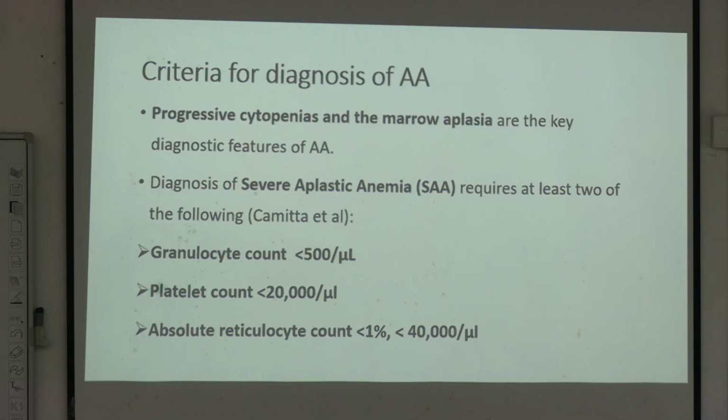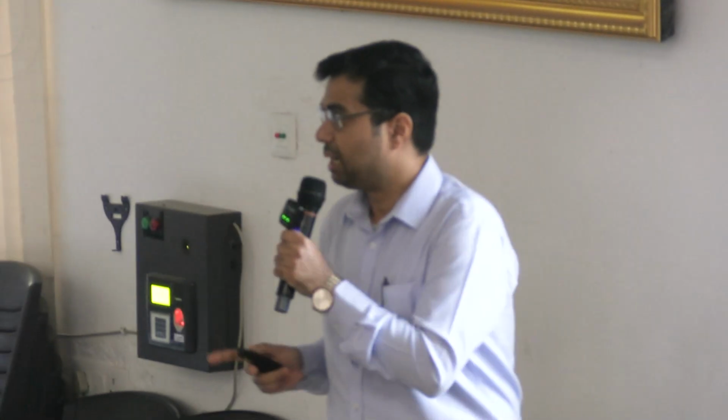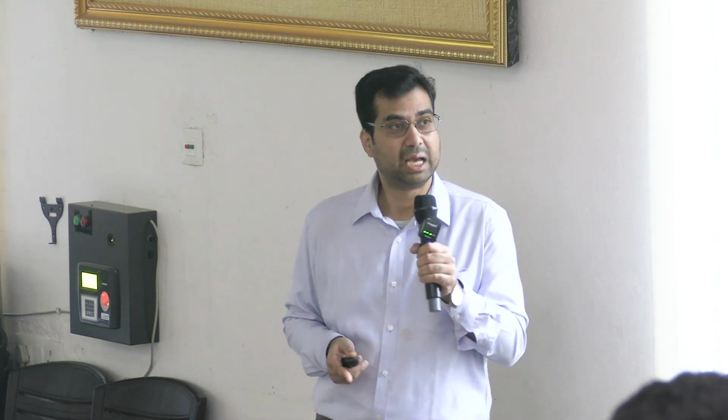Diagnosis of severe aplastic anemia requires at least two of the following. Number one is granulocyte count less than 500 per microliter. Number two is platelet count less than 20,000 per microliter. Number three is absolute reticulocyte count less than 1% or less than 40,000 per microliter. Among these three, at least two should be fulfilled.